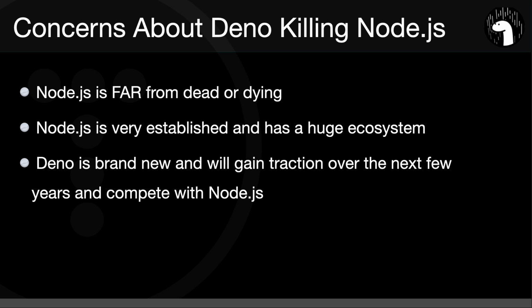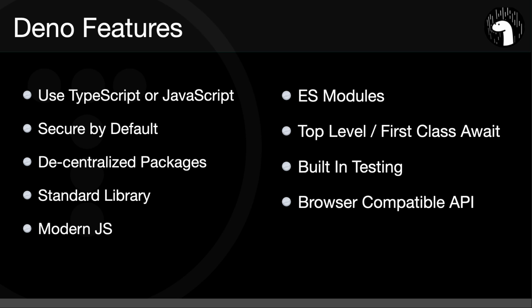Deno is a brand new technology that was just released. 1.0 was just released the other day, and it is a good idea to start playing around with it, which is why I'm making this crash course. I think that in the future it's going to be big, and I think that it's going to be a great alternative to Node.js. However, Node.js is not dead, it's not dying, and it's not going anywhere anytime soon. It has way too large of an ecosystem, and it's way too established. So if right now you're in the process of learning Node.js, keep learning it. Do not stop just because Deno was released. Okay, and that's all I'm going to say about that.